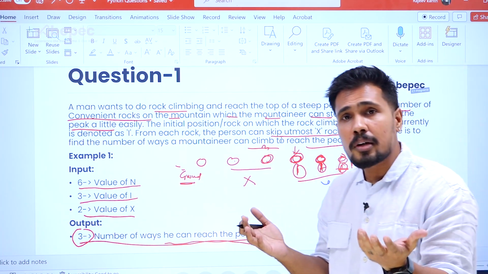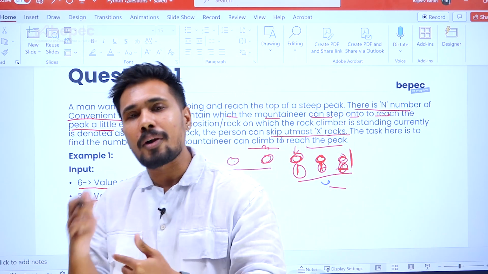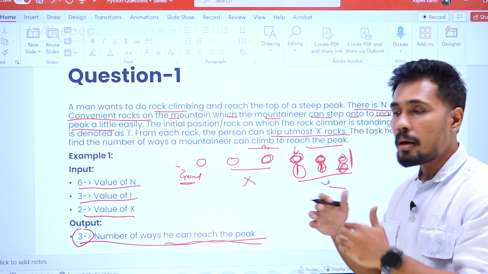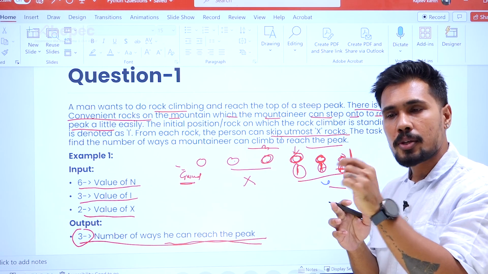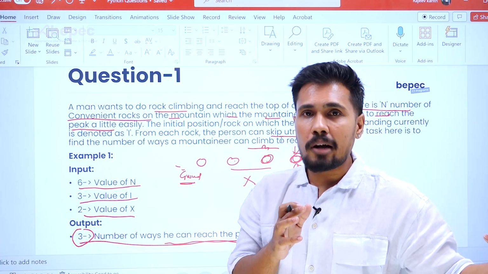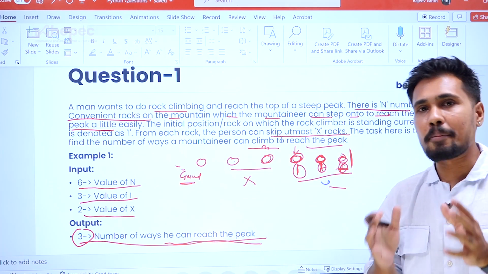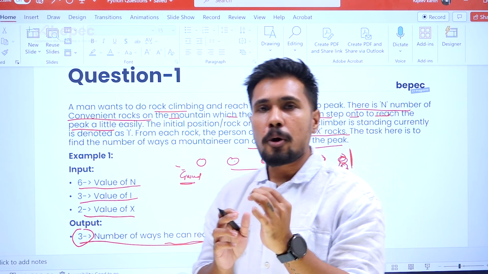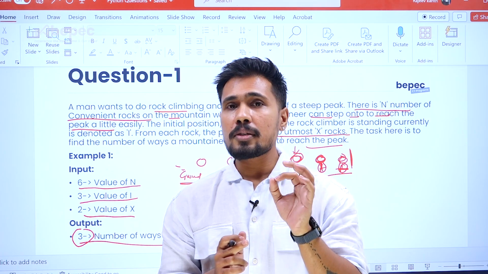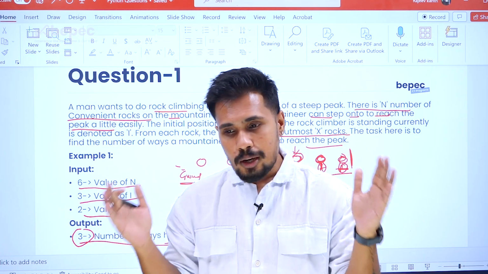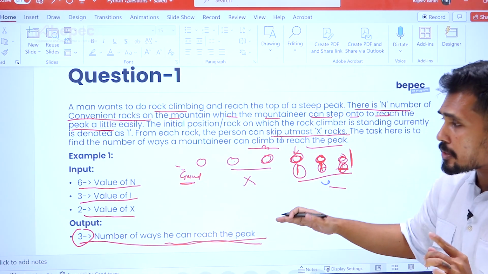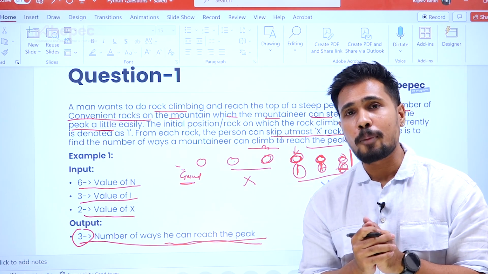That's what recursion does: it keeps on running the same loop multiple times. But what exactly are we doing? Every output of the loop, we store into an array, so that if a particular step is already done, we don't run it. We will call it from our array. That is the purpose of dynamic programming. Every sub-problem activity we record as memory, and we sum all those sub-problem solutions to get the final number of ways of reaching the mountain. We call it optimal substructure.